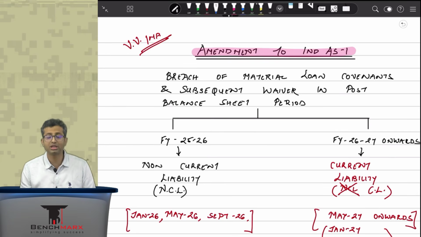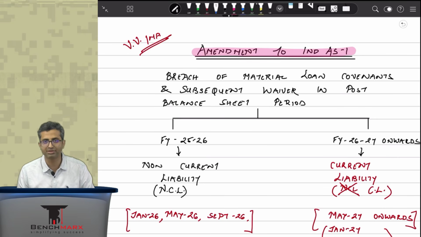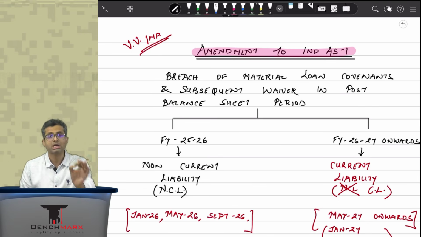Okay, this is clear. Now let us say an entity were to take a loan. Let's say I'm Reliance, I took a loan which is repayable after 10 years. What should be my classification? Well, it should be non-current because it is repayable beyond 12 months. You are going to repay it after 10 years. So it should be non-current.